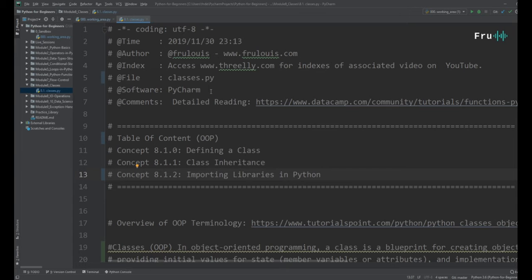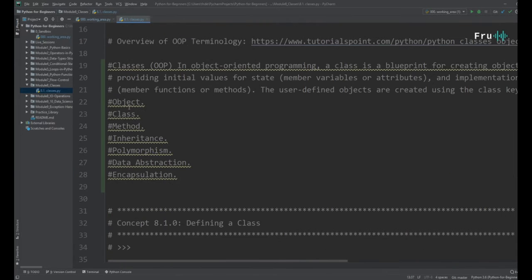It just did not make sense to me: an object, a class, a method, inheritance, polymorphism. I just could not make sense of all of that.